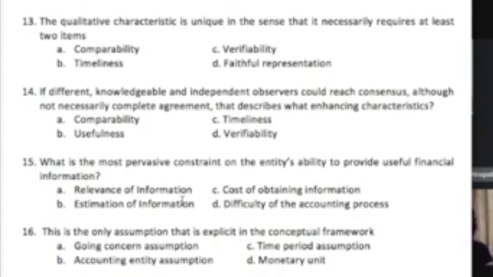But I hope, class, in your basic accounting in senior high school, you have also encountered these other assumptions, class. The monetary unit assumption, the accounting entity or the reporting entity assumption, and the periodicity or the time period assumption. All of them are involved in the evolution of accounting, but only the going concern assumption is explicitly stated in the framework.